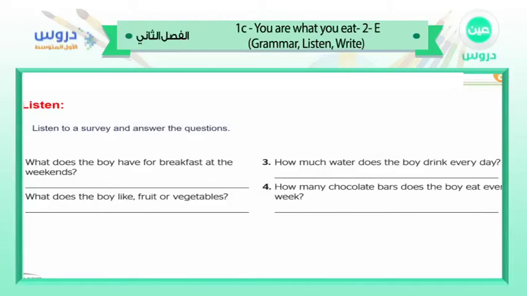Hello. Can I ask you some questions for a survey? Sure. Thanks. What do you usually have for breakfast on weekdays? Well, on weekdays, I always have cereal. What about the weekend? The same. I just love cereal. Okay. Do you eat a lot of fruit and vegetables? Well, I eat an apple every day, and I sometimes eat a banana too. What about vegetables? I don't like vegetables at all, but I sometimes have a salad with my lunch.